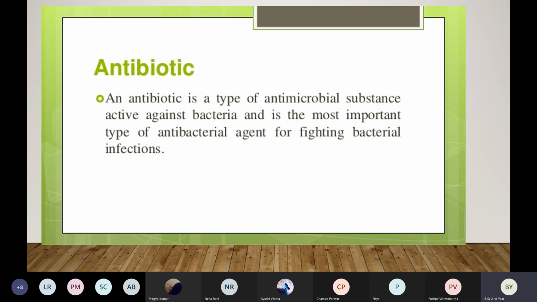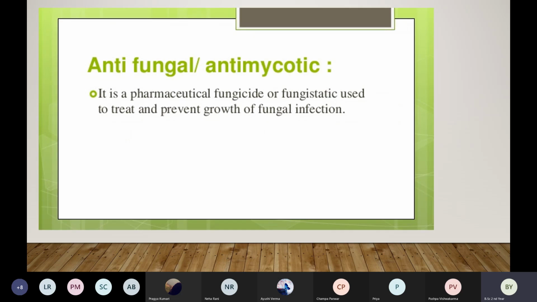So remember, if a patient is suffering from viral infection, we do not give antibiotics. Only if the patient is suffering from bacterial infection, then we give antibiotics. Very good examples of antibiotics are tablet azithromycin, tablet monoset, injection Ceftum, Piptaz. These are all antibiotics.